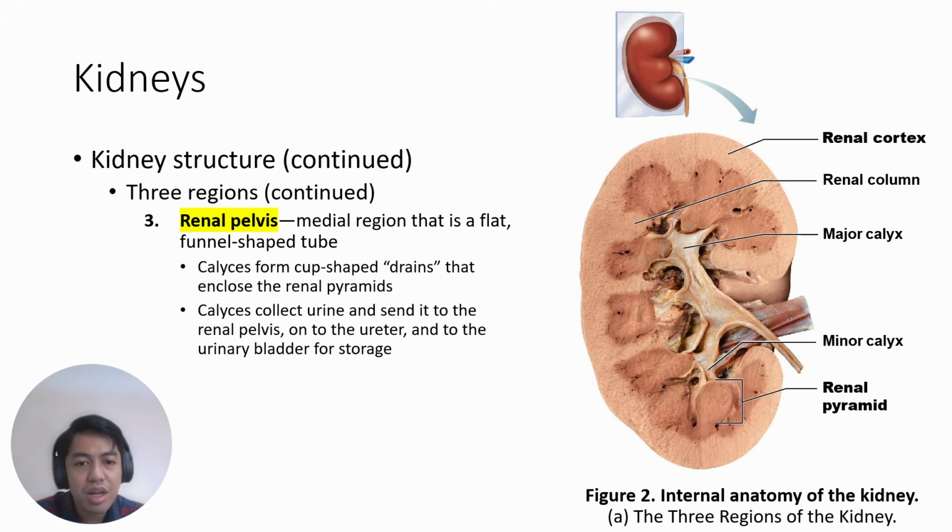Your renal pelvis is the medial region of the kidney where you can find calyces, such as your minor and major calyces, that drain urine from the renal tubules. These calyces fuse together to form greater calyces, and they will drain the urine down to the ureters. So dito pababa is your ureter, which exits through the renal hilum.